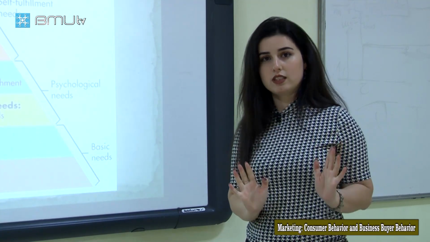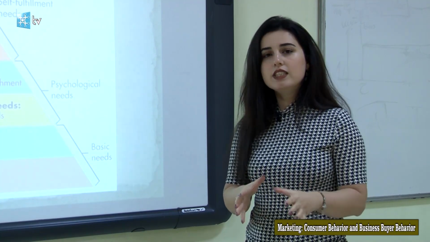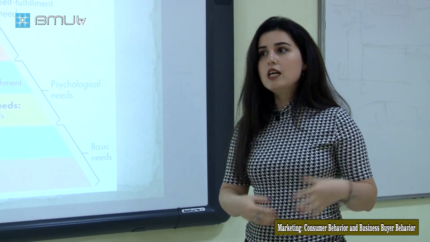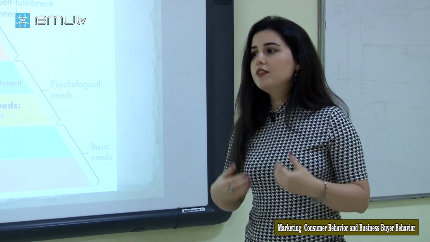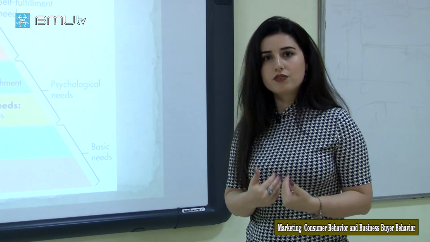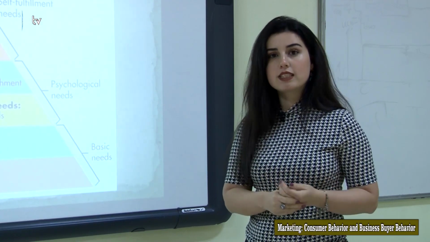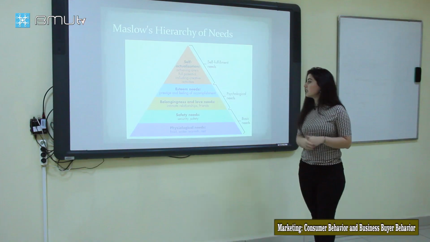Guys, we are social beings, and that is why we have social expectations. We need to communicate with others and make relationships with each other. We all need love and belongingness. It is about our social needs. The next one, guys, is esteem needs.